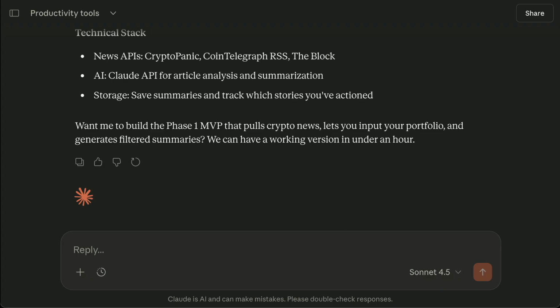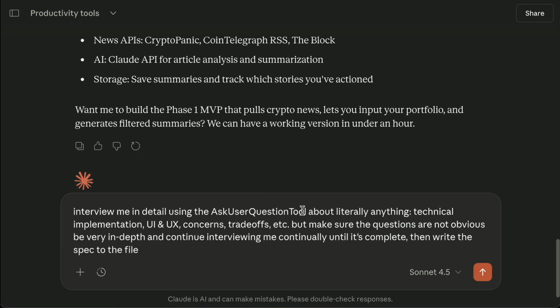This is called the Ask User Question tool. And here, what you can do is you can ask it to interview you and ask you questions about, for example, the design, the technical implementation, all of these more advanced things. So let me just copy and paste. The full prompt would be this. And so you can have a look at this, take a screenshot.